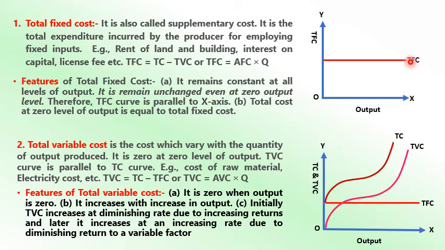So we learn that TFC is parallel to the x-axis, TVC starts from the origin with a reverse S shape, and TC also has a reverse S shape, behaving like TVC. Why the reverse S shape? Because it follows the law of variable proportion in the short run, as we have learned. By adding TFC and TVC, we get the TC curve, which is parallel to the TVC.